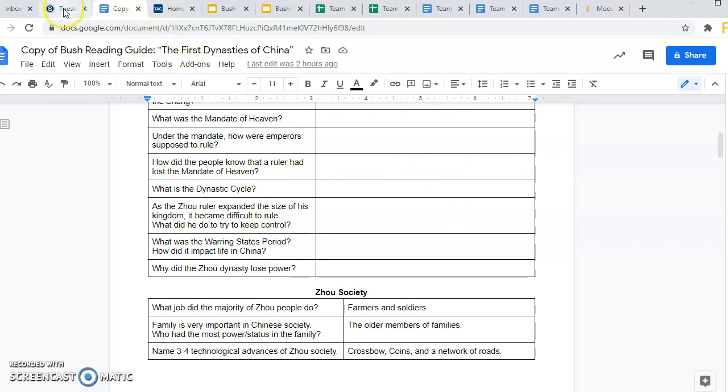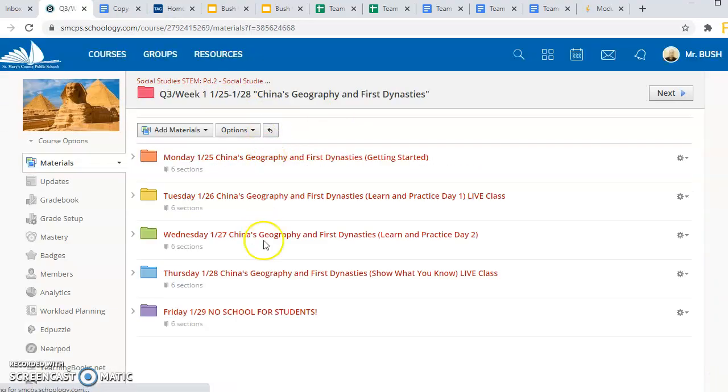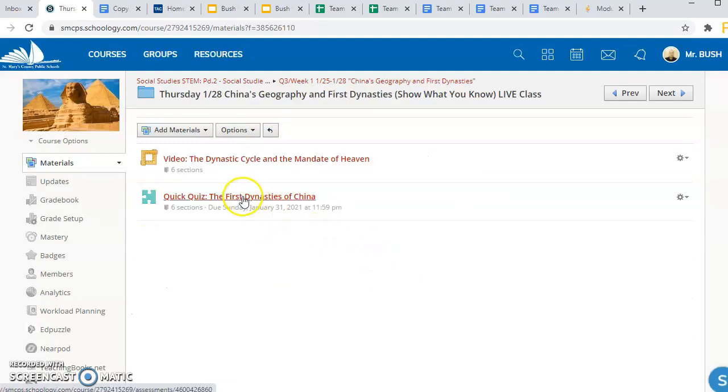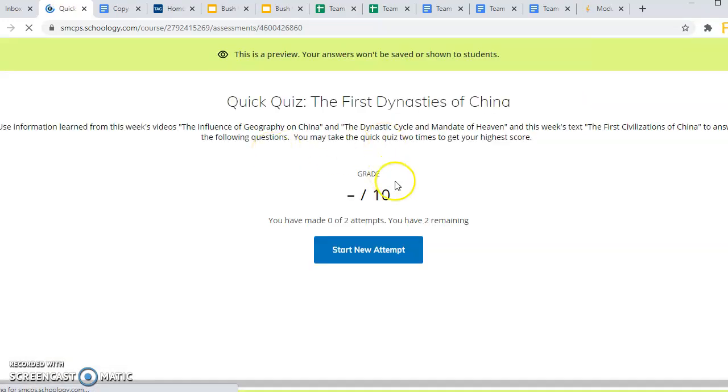And then the last thing this week for students was the quick quiz, which is based on the videos in the reading guide from this week. Students will find that again in Thursday's folder. So we'll go back to Thursday's folder, which is the blue color folder. It's called Quick Quiz. And when students open that up, there are 5 questions that go with this quick quiz.